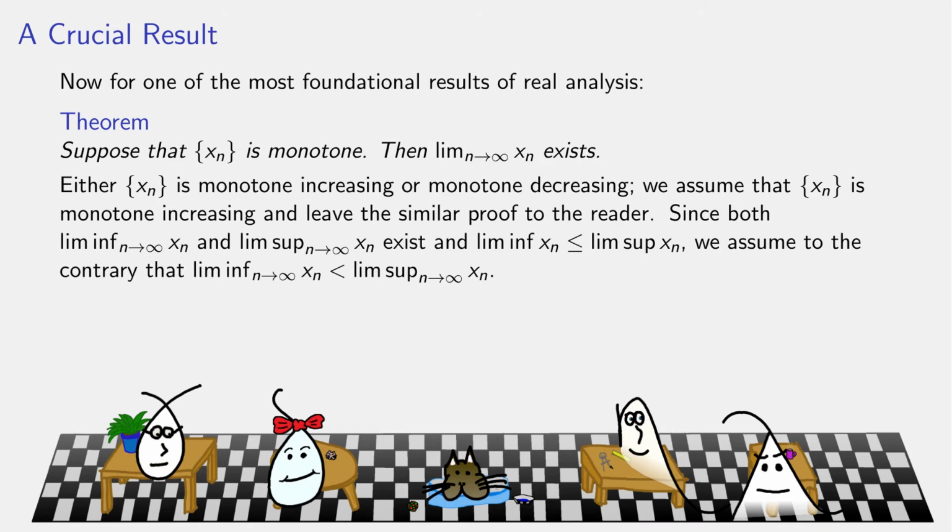So since the LimInf and the LimSup already exist, they always do, and the LimInf is always less than or equal to the LimSup, we only need to show that they're equal, so let's assume to the contrary that they're not. But since the LimInf is less than or equal to, if it's not equal to, then the LimInf is actually smaller than the LimSup.